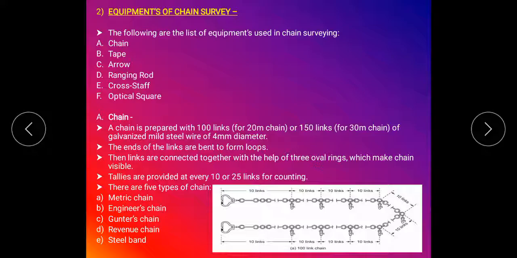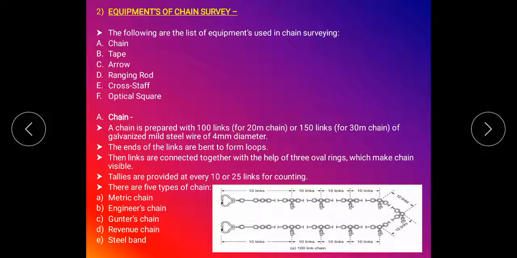In the 20-meter chain there are 100 links provided, or 150 links for the 30-meter chain. These links are made of galvanized mild steel wire and have a diameter of 4 mm.